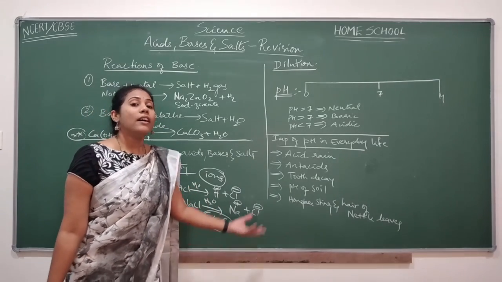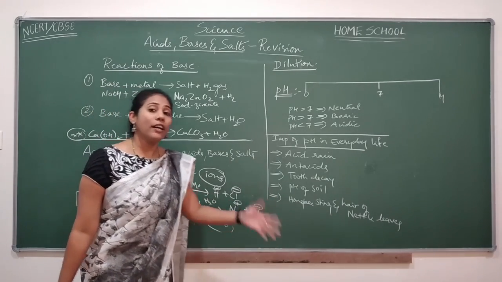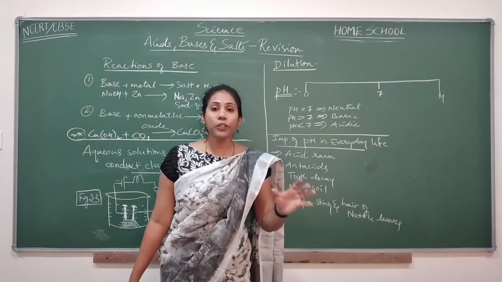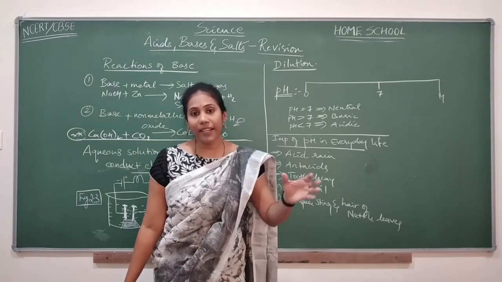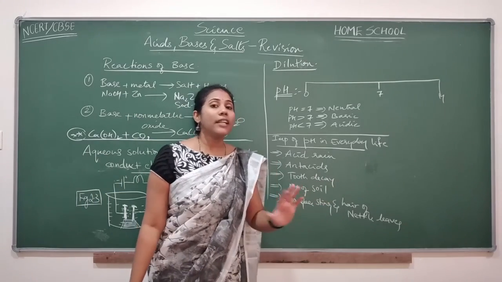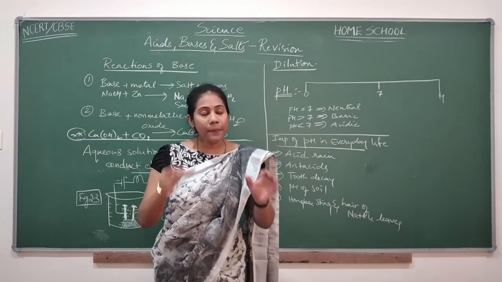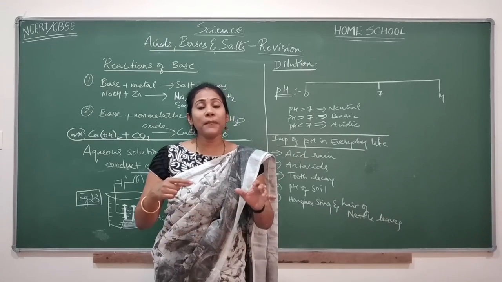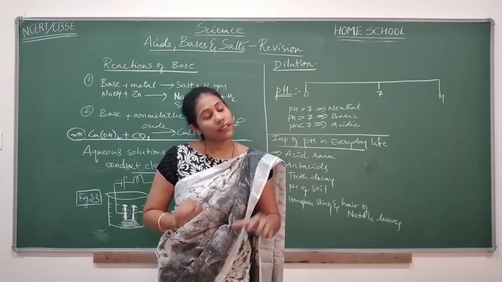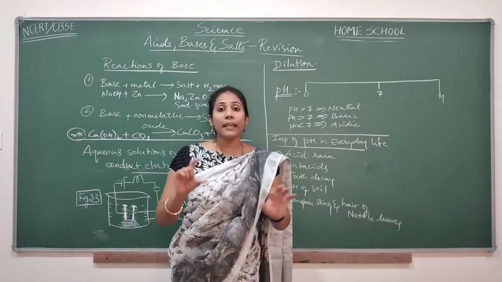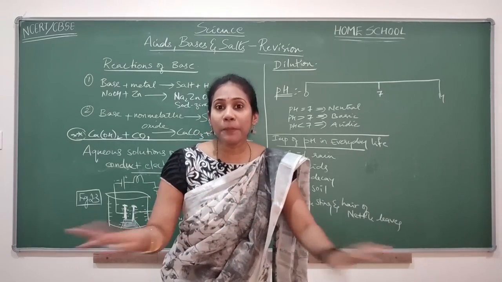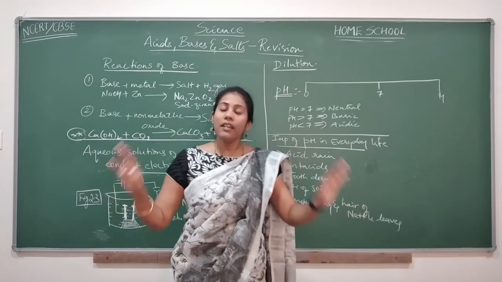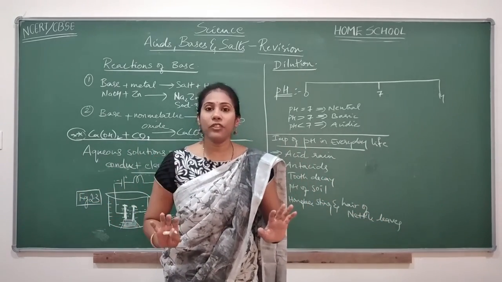Glucose, ethyl alcohol or urea, such chemical substances do not produce ions in water when they are dissolved in water, so they do not conduct electricity. So the concept is very clear. Only those substances which can produce ions in water conduct electricity. The chemical substances which do not produce ions in water do not conduct electricity. This is the concept you have to remember.